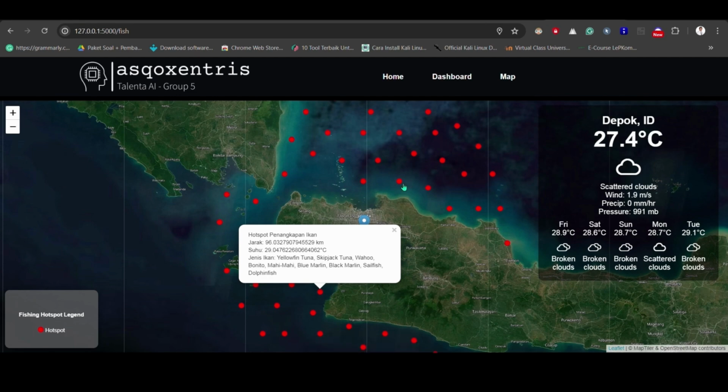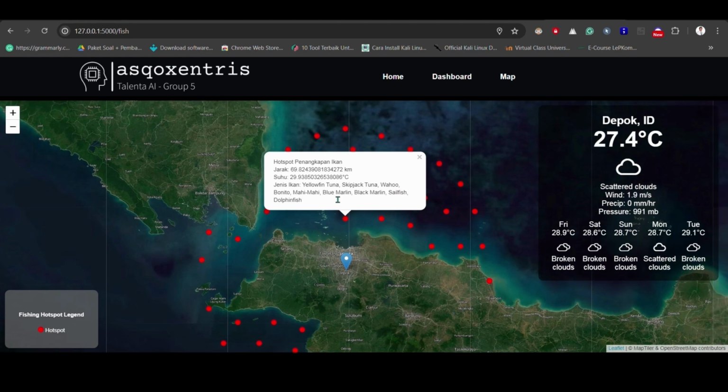Now let's click. Here we provide a fishing hotspot with a description of distance of 55 kilometers with a temperature of 29.9 and types of yellowfin tuna, skipjack, and so on. We hard set 20 to 30 Celsius for analysis because usually many fish species survive in temperatures between 20 and 30 degrees Celsius only. Now, this is needed by fishermen to increase their options because of the large number of fish that move dynamically and also the vastness of the oceans.